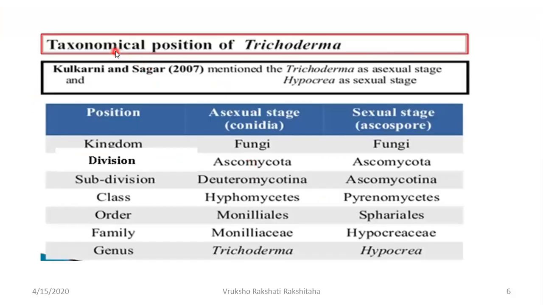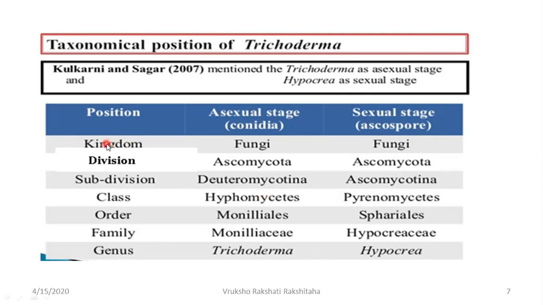Now let us look into the taxonomical position of Trichoderma. Dear students, you know that when the fungal life cycle is being studied, there were some fungi wherein only the asexual phase was discovered. And it was not sure whether the sexual phase was present or not. So such fungi, they have been included in Deuteromycetes. Same is the story with Trichoderma. A sexual stage was studied at one time and later on the sexual stage was discovered. So it has got two ways of classification and also it has got two names. Let us look into that.